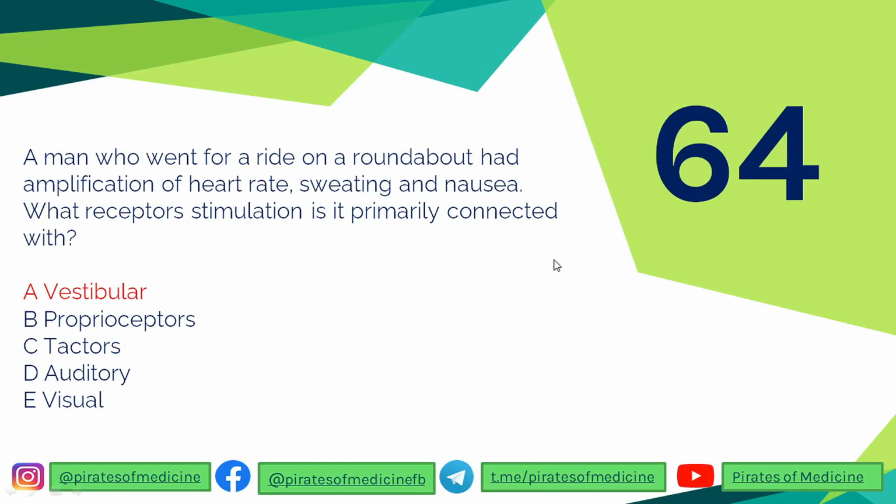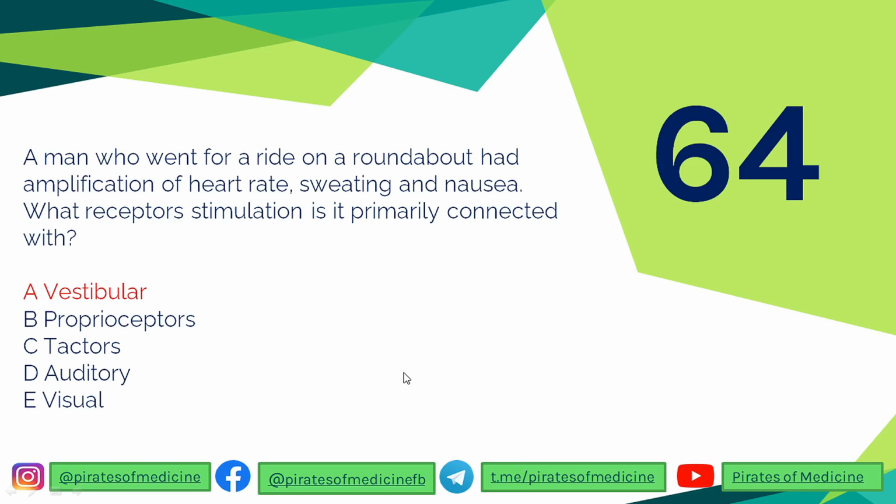The 64th question over here is that the man who went on a ride on a roundabout had amplification of the heart rate, sweating and nausea. What receptor stimulation is it primarily connected with? So if you go on a roundabout, what happens is that there is a change in your angular momentum, correct? Because you are going in circles again and again.